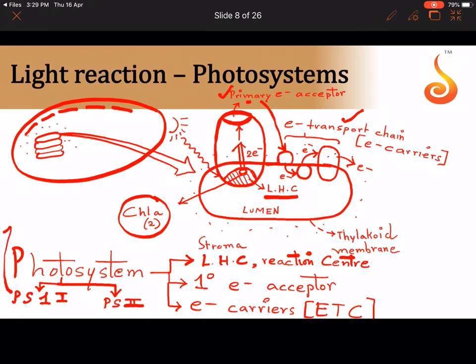In PS1, the chlorophyll A molecule can absorb a maximum wavelength of 700 nanometer. So it is called chlorophyll A700, or it is simply called P700. In PS2, the chlorophyll A molecule can absorb a maximum wavelength of 680. So it is chlorophyll A680, or it is simply referred to as P680. And of course the electron carriers are also different in each of these photosystems.